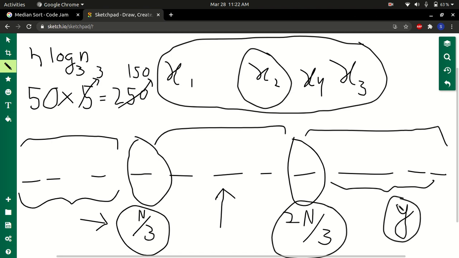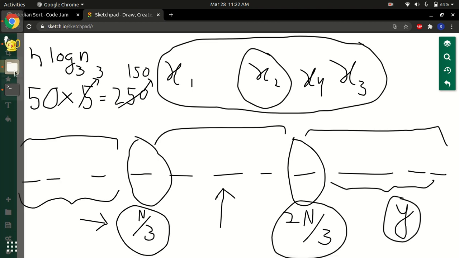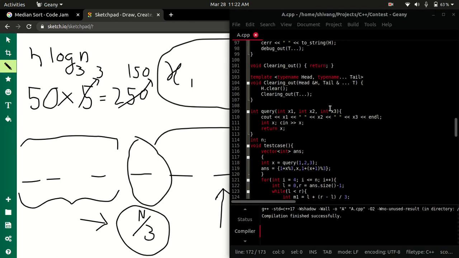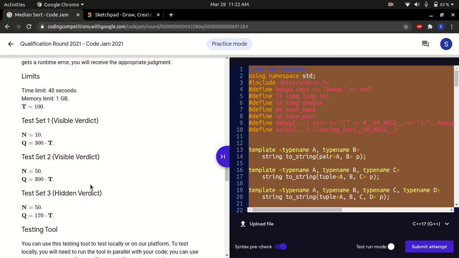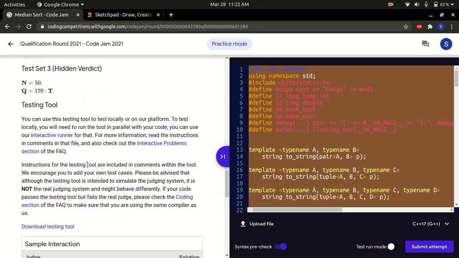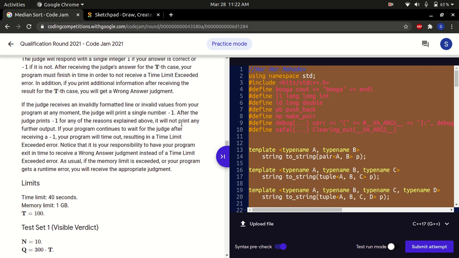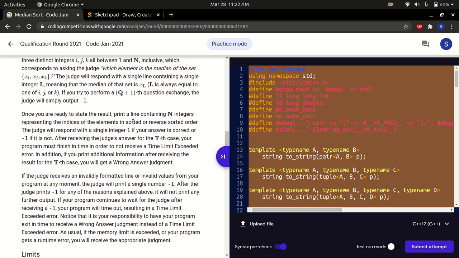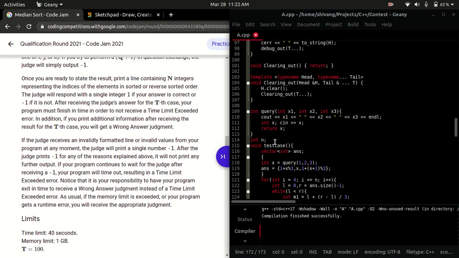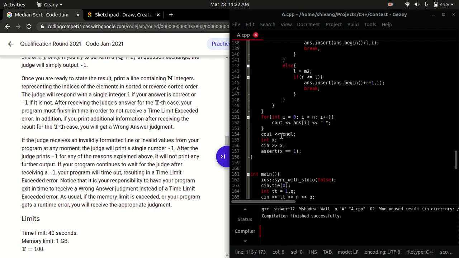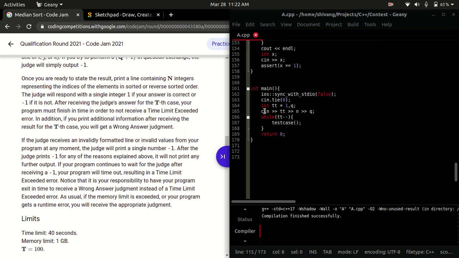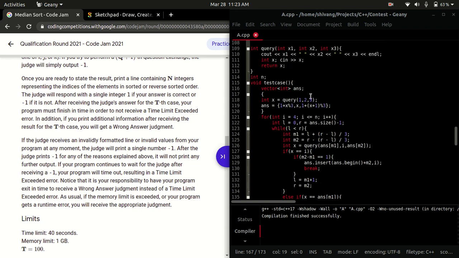So let's see how to do this in code. Now this problem has some weird structure. All the test cases have the same n, and the n has been given in the start. So the first thing we'll get is the n, t and q: test cases, queries, and total queries across all test cases, and n. So I made this n a global, and we take input t, n and q, and then we run the test case. So let's examine a test case. Now this is the answer array.